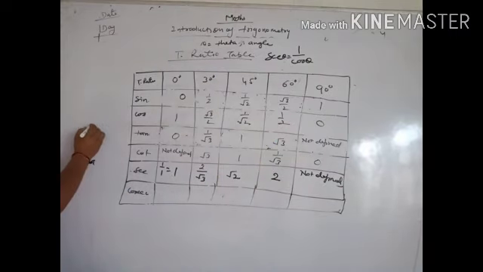Because reciprocal of 0 means 1 by 0, so it is not defined.